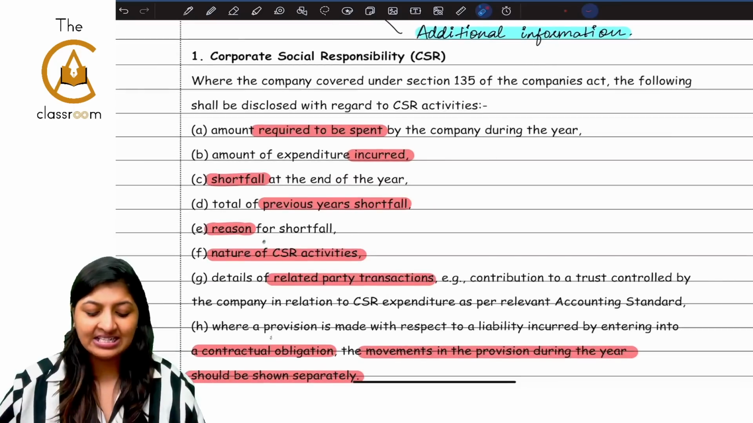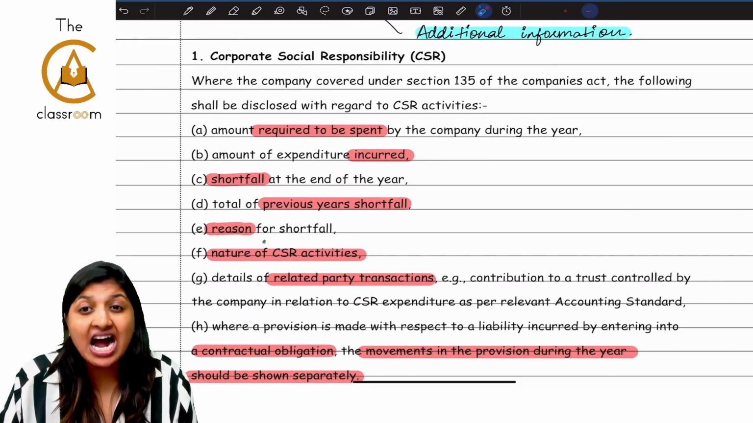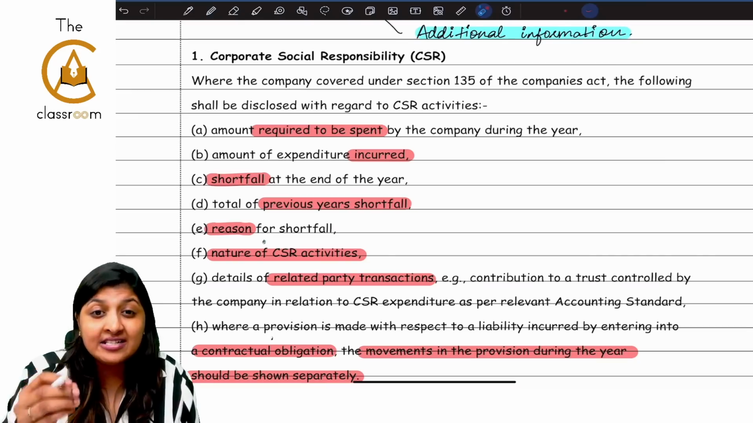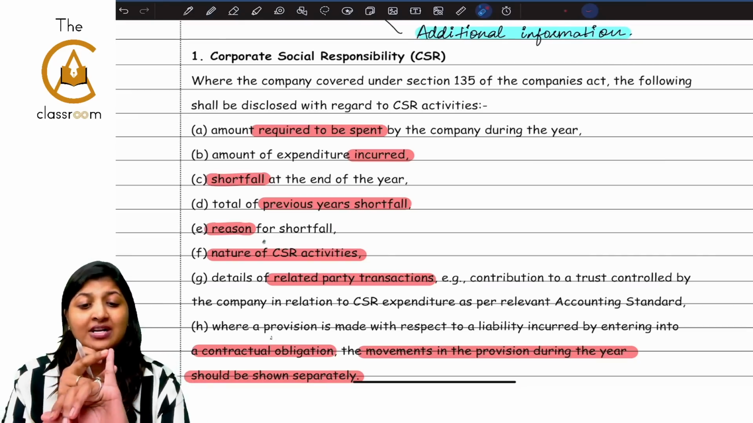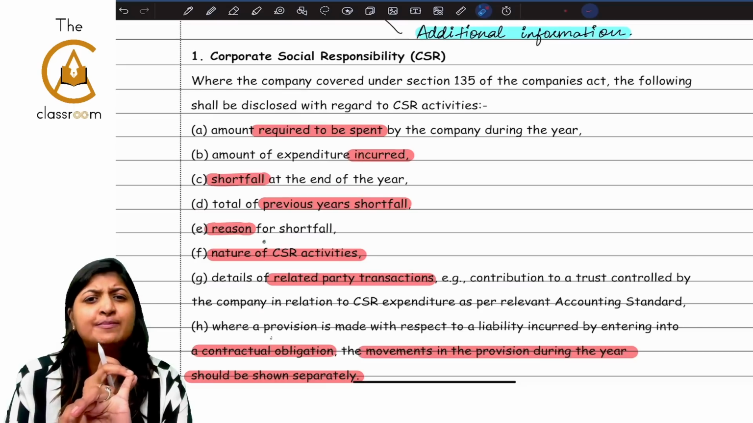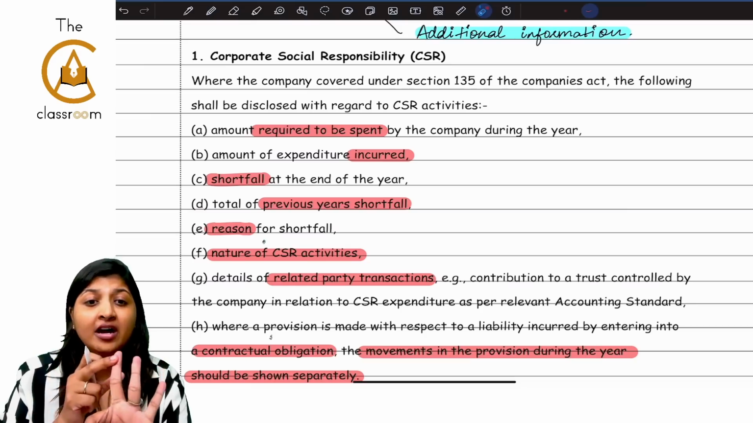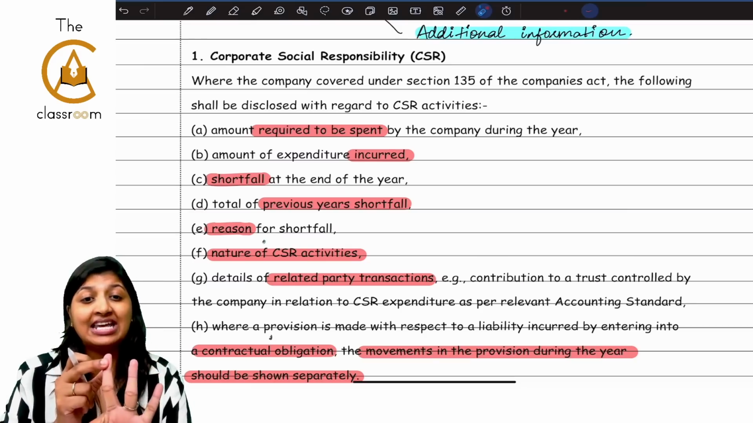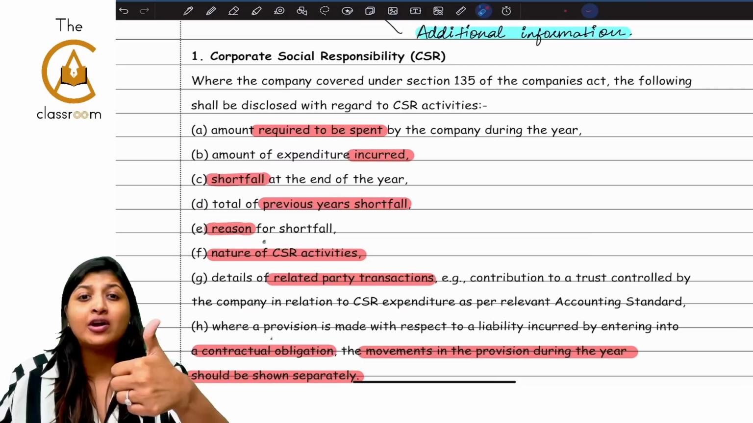The first one is corporate social responsibilities. If the company is covered under section 135 of the Act, then please disclose all of these 8 points. What are the 8 points? The first one is, what is the amount which is required to be spent as per the Act? Second, what is the amount actually spent? Third, is there any shortfall which is incurred? Fourth, in the previous year, is there any shortfall? What is the reason for that shortfall?